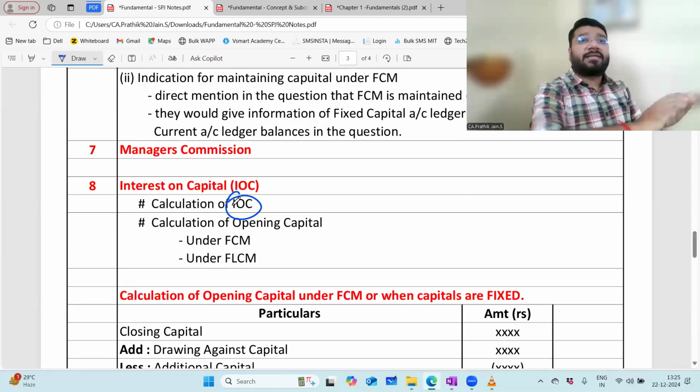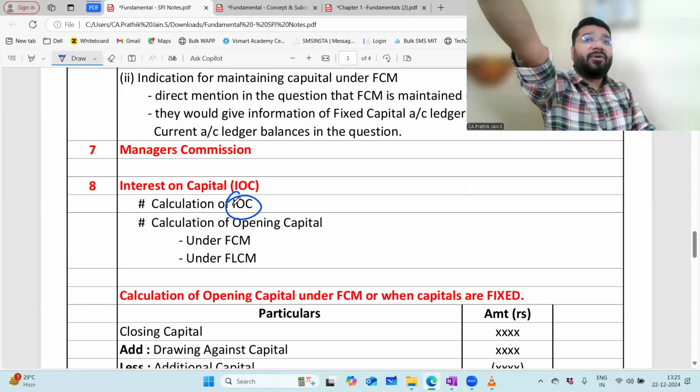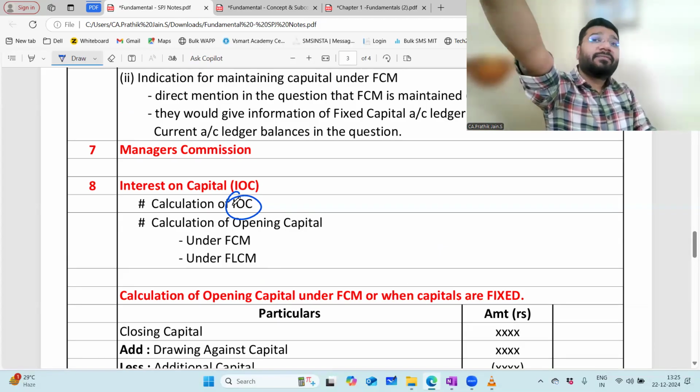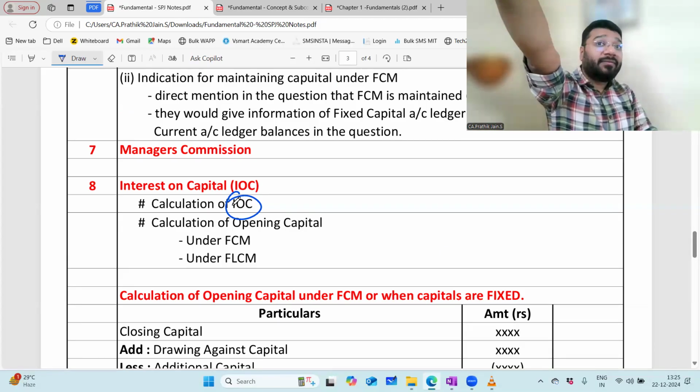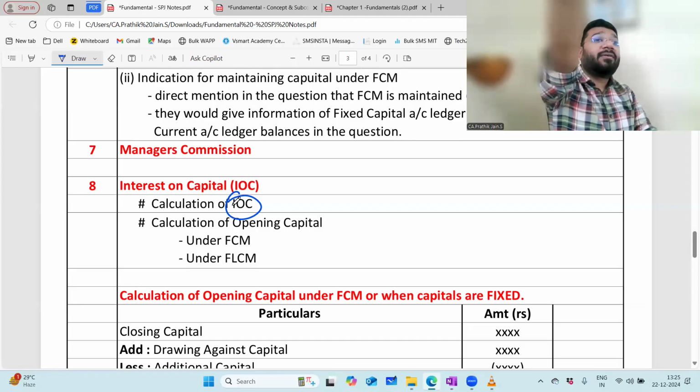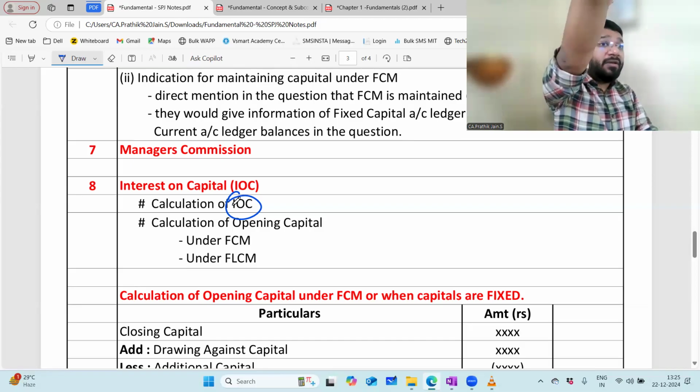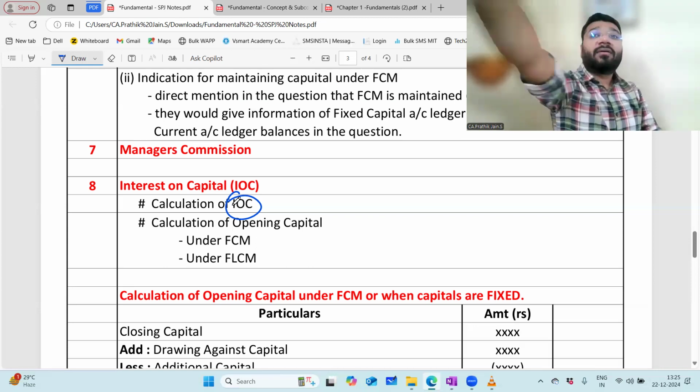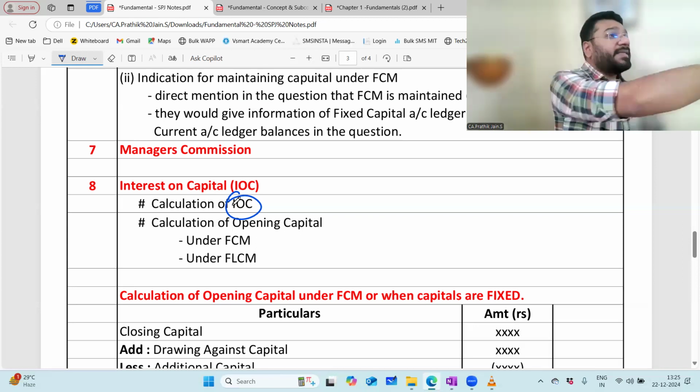Everybody, wait, I'll ask, starting from the last. Interest on capital on opening or closing capital? Opening. Okay. All of you say opening. Anybody says closing?